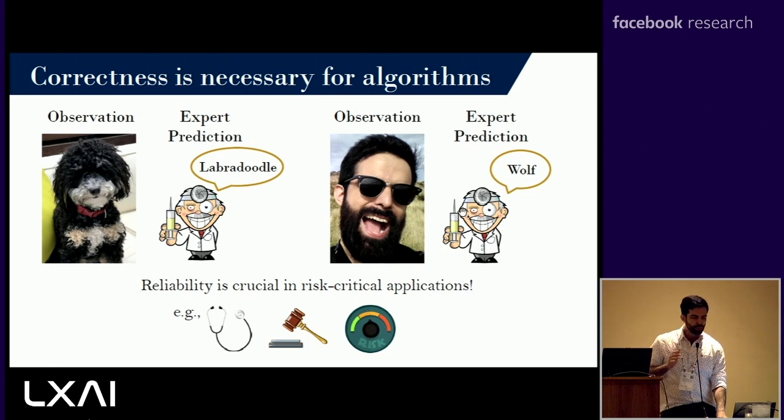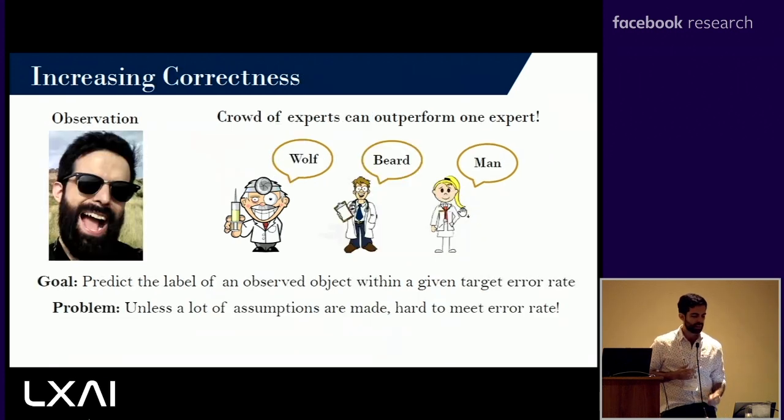One easy way to improve correctness is by introducing more experts. If you're going to have a big surgery, you don't go to just one doctor. You ask several doctors for different opinions. Each expert can make their prediction, and based on those predictions, you can decide to take that surgery or not. But if you're trying to target a specific error rate, something arbitrary, 95%, 99%, 99.9%, the question of which expert to follow becomes pretty hard, unless you make a lot of assumptions about the data that you're seeing and about the experts that you have.